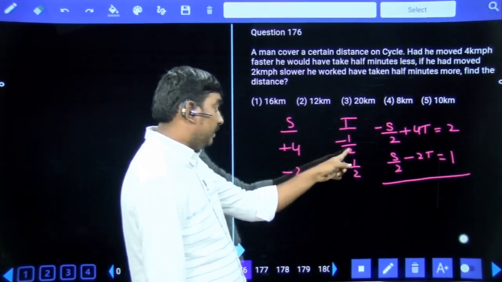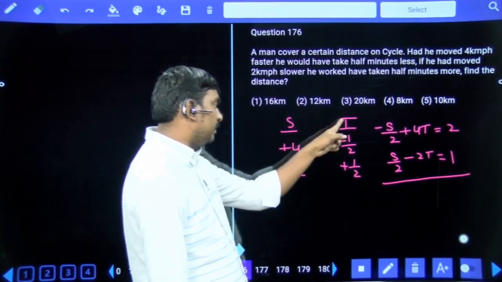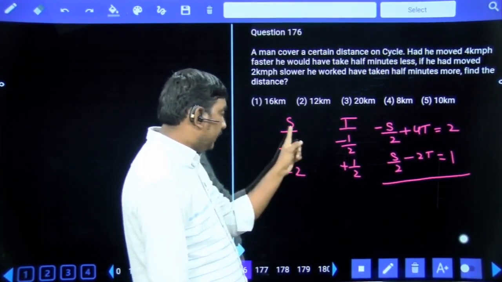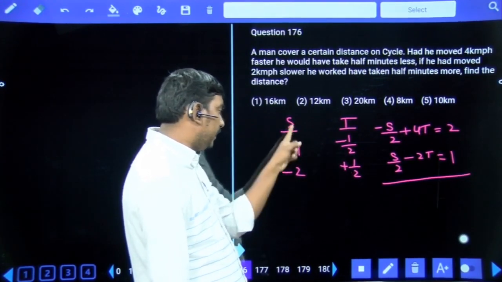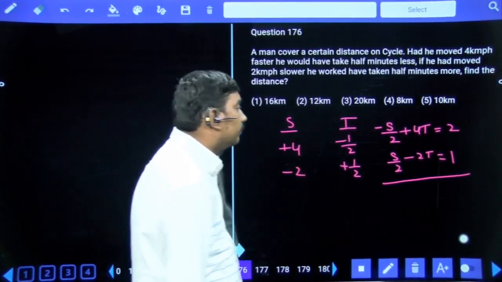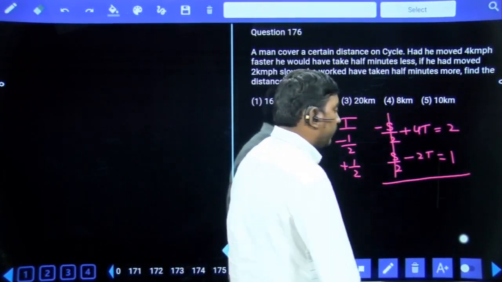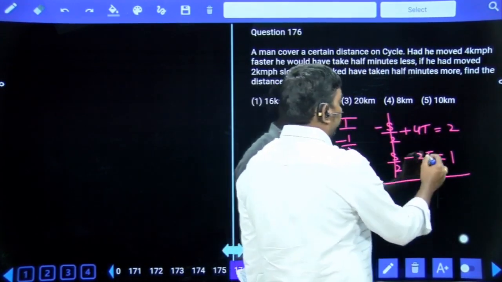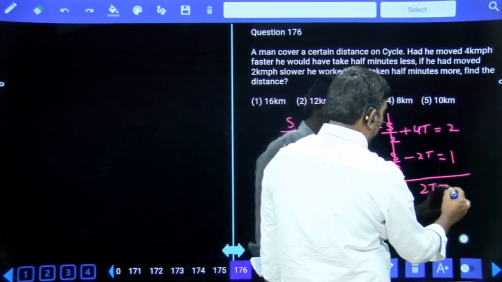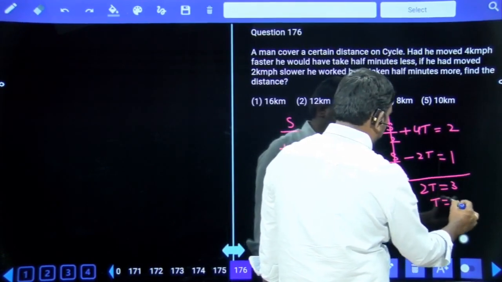So s into minus 1 by 2, so minus s by 2 plus 4t. S into plus 1 by 2 means s by 2 minus 2t. So minus s by 2 plus s by 2 get cancelled. 4t minus 2t means 2t is equal to 3 hours. T is equal to 1.5 hours.